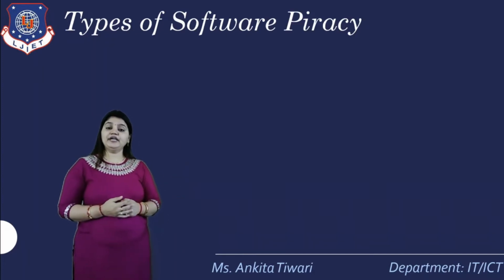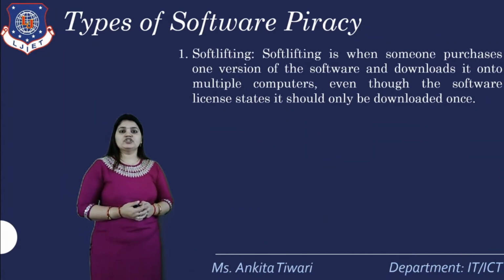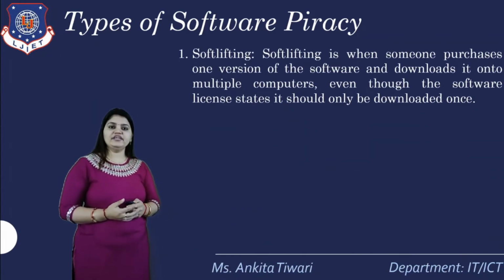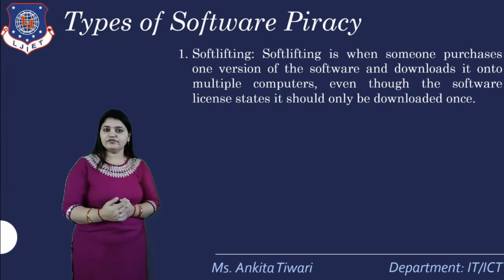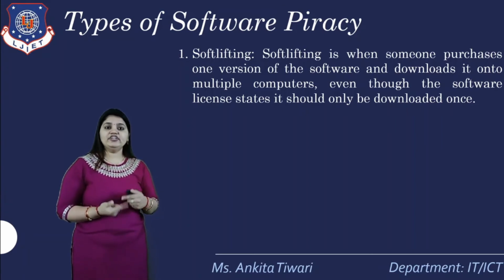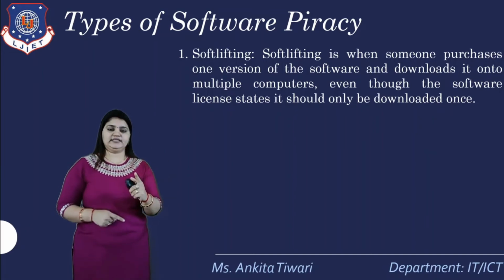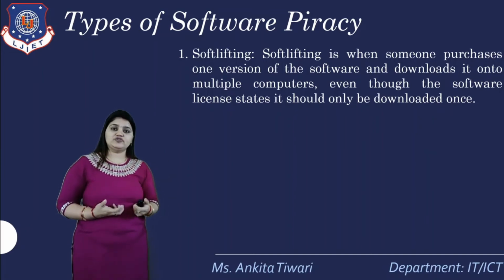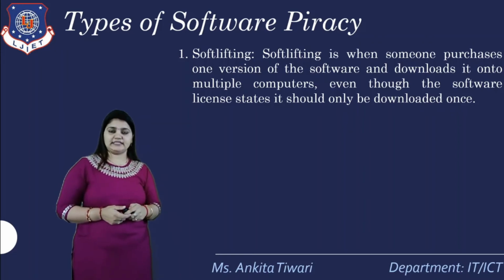Now we have different types of software piracy. The first type is soft-lifting. Soft-lifting is when someone purchases one version of the software and downloads it to multiple computers, even though the software license states it should only be downloaded once. It should not be downloaded many times. So this is the first type of software piracy.